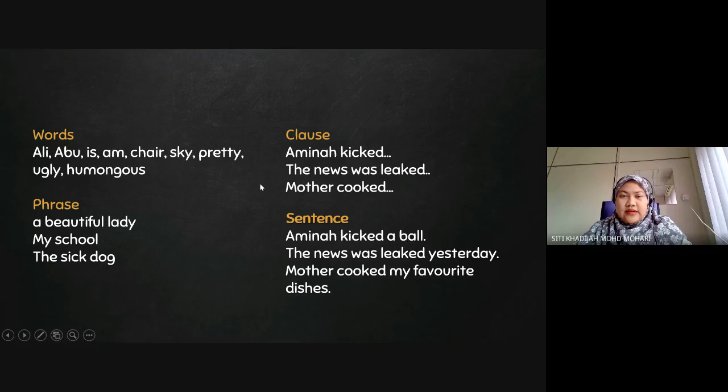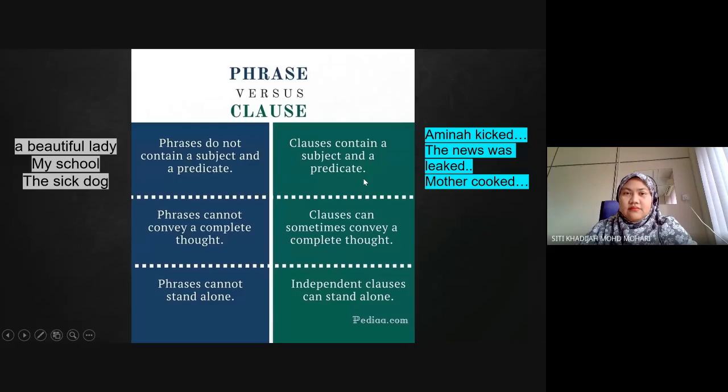So these are the examples of words, phrases, clauses, as well as sentences that you should know. Words, combine them together, you could have a phrase. You combine phrases together, you could have a clause. And then clauses combined together, you could have a sentence.